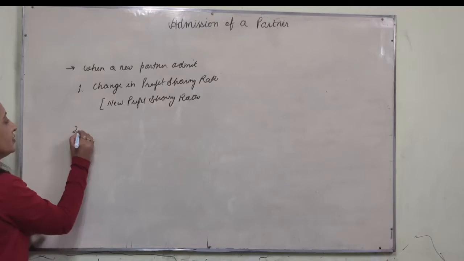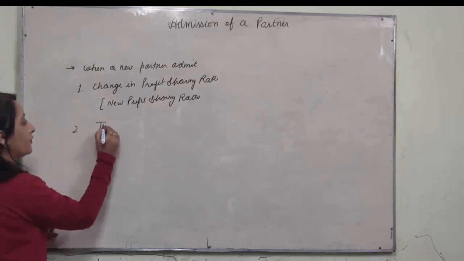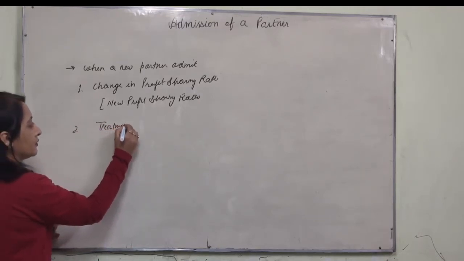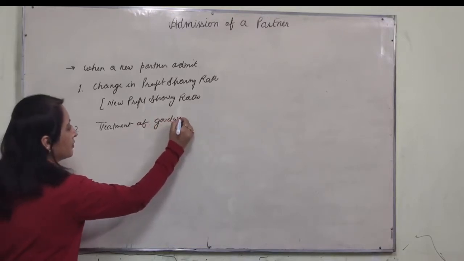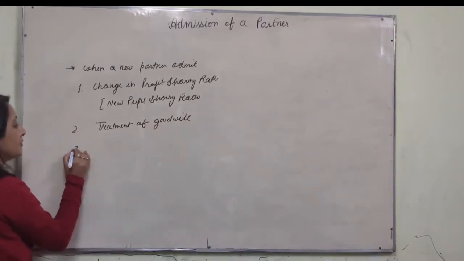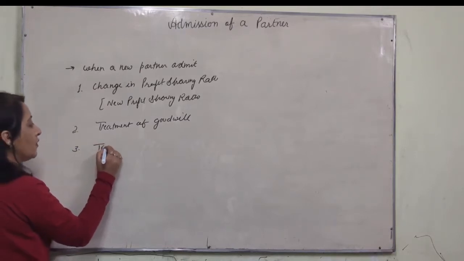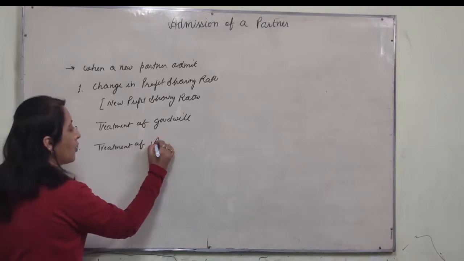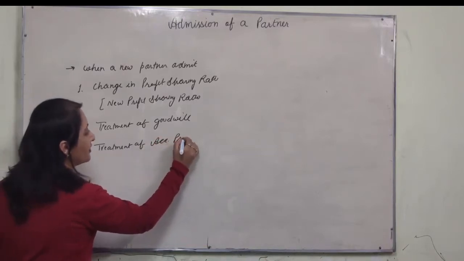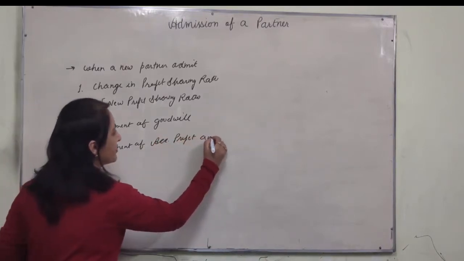And the second one, treatment of goodwill. Then treatment of accumulated profit and reserve.